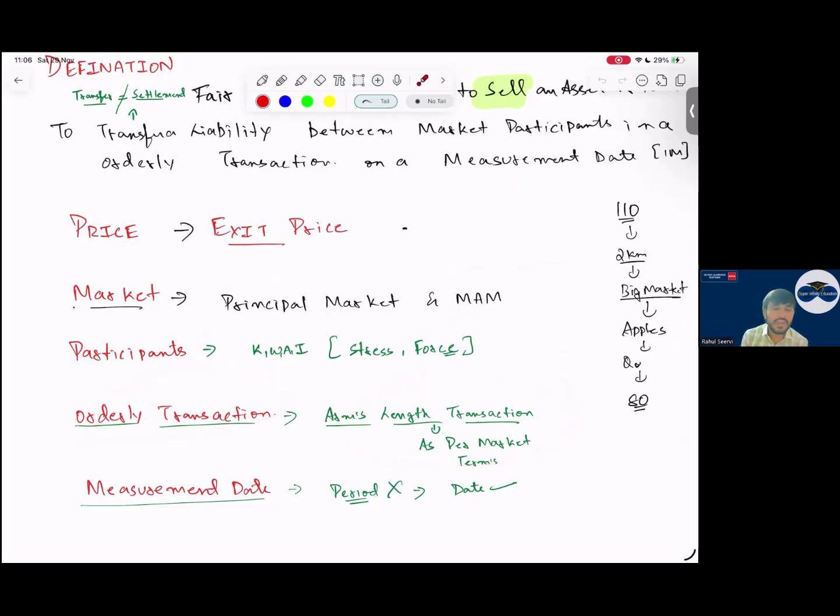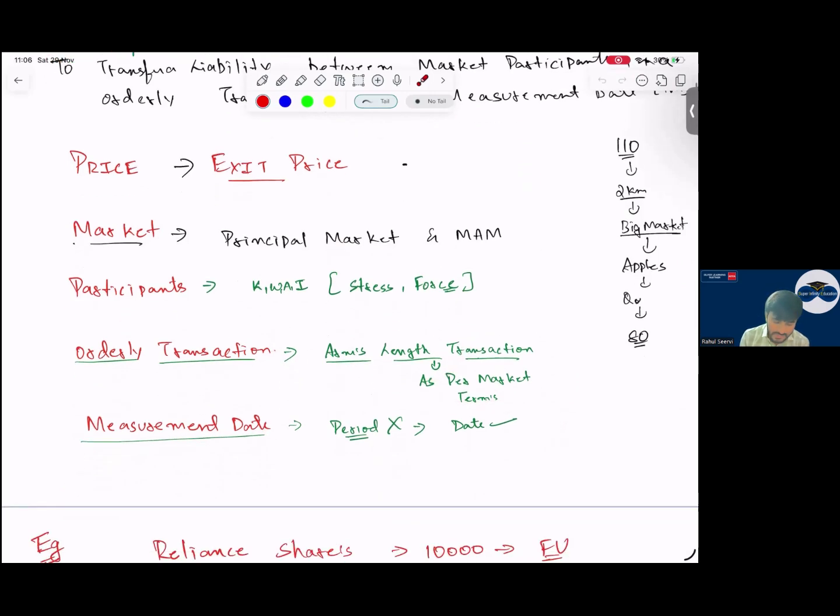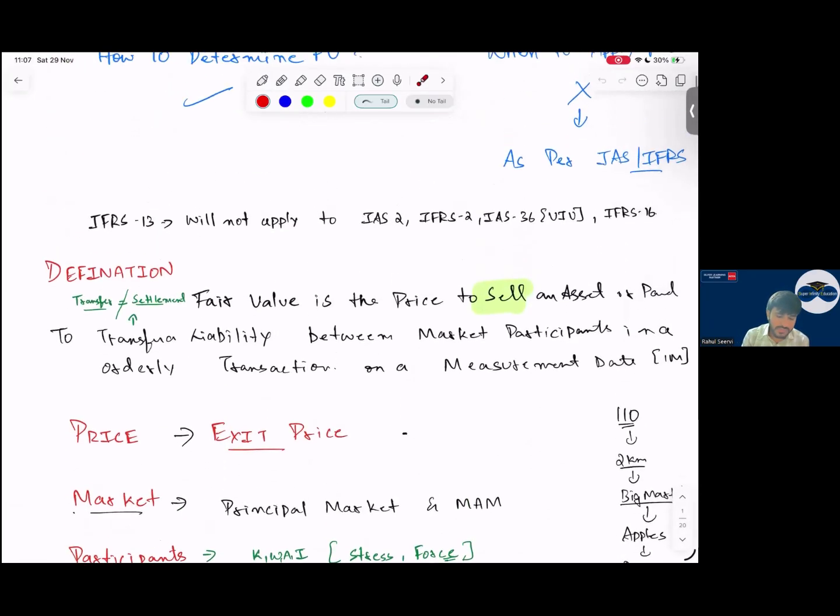It should not be a force. It should be at arm's length, sir. Measurement date, yes. So is your IFRS 13 fair value calculated for the period? No, it is not for the period. It is on a specific date. Today I go to the market, I get the fair value. I can't say that value was for the full year. It is at that date, yes, sir. So I hope the fair value definition is clear.